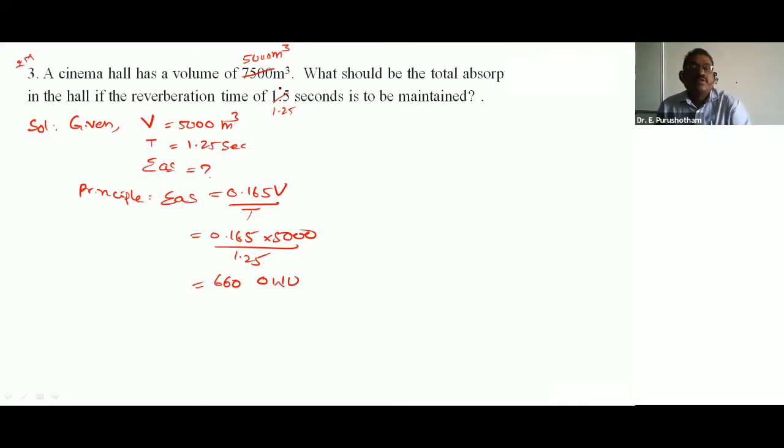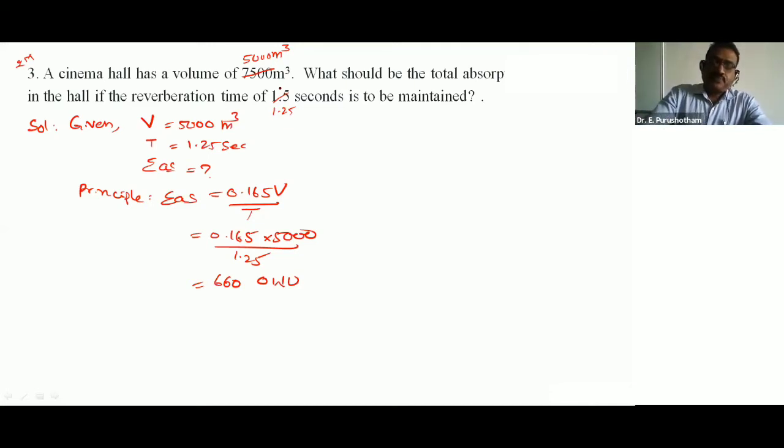Third problem: the cinema hall has a volume of 5,000 meter cube. What should be the total absorption in the hall if the reverberation time of 1.25 seconds is to be maintained? That is 660 open window units. For your homework problem, a cinema hall has a volume of 7,500 meter cube. What should be the total absorption if the reverberation time of 1.5 seconds is to be maintained? You calculate it yourself. I will ask tomorrow what the answer is.